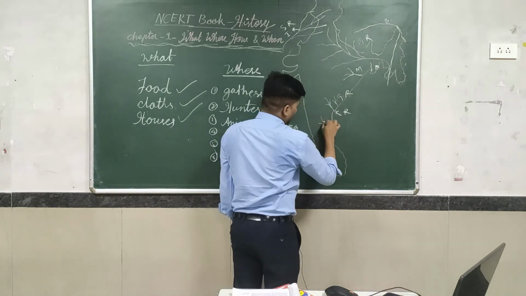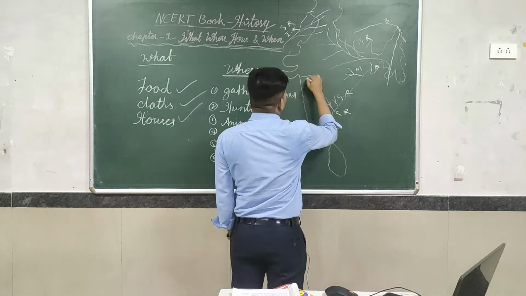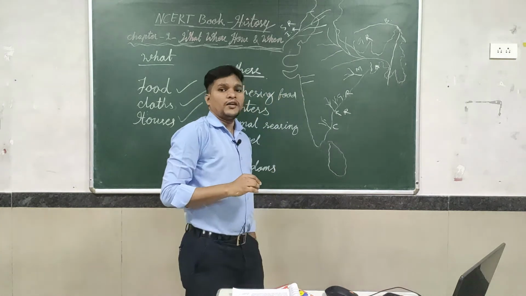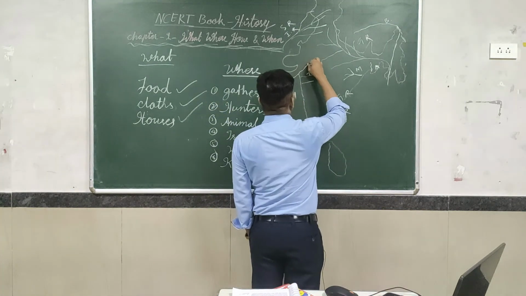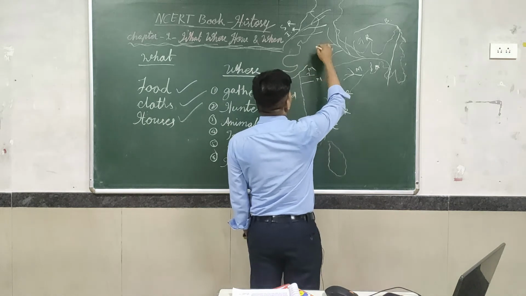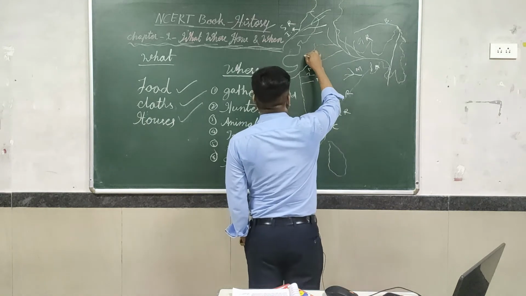Here some river, that is the Kaveri River. Here some rivers, the Tapi River and Narmada River. Here some river, the Mahi River. And here some river, which is the Luni River.